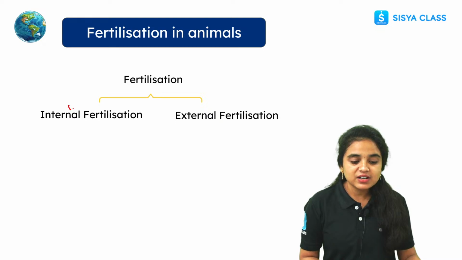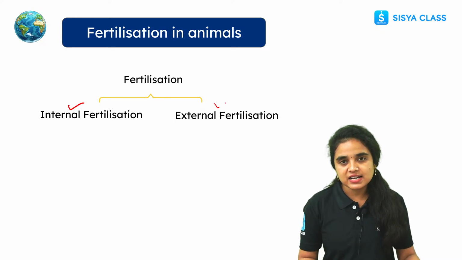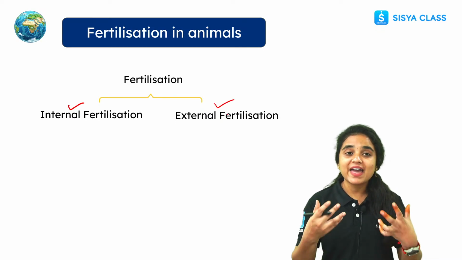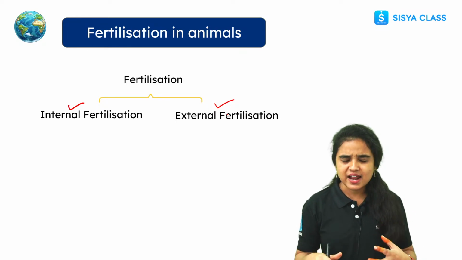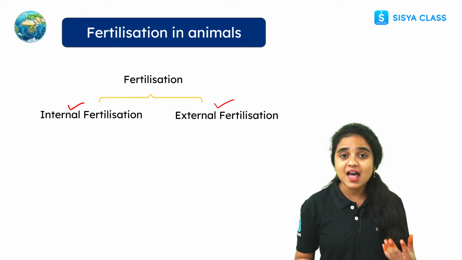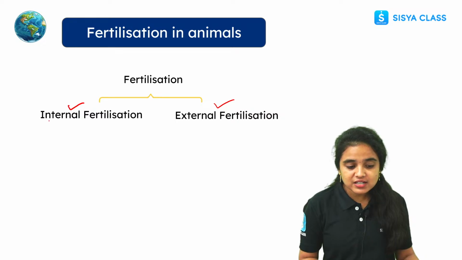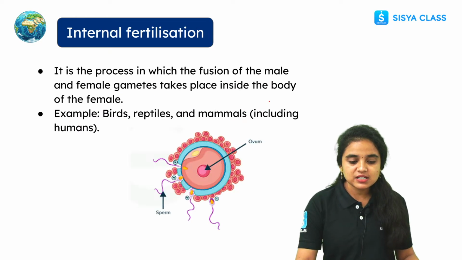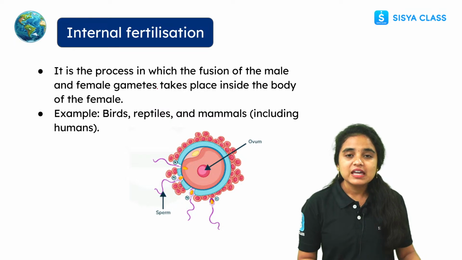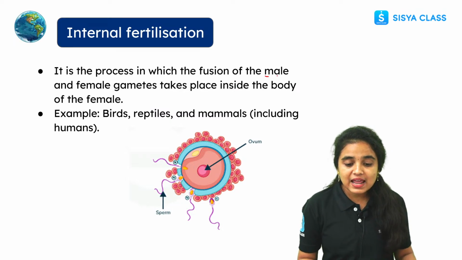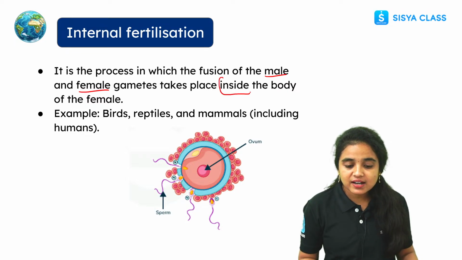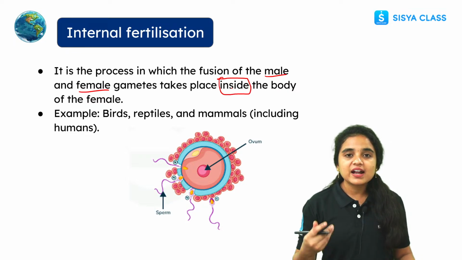One is internal fertilization and another one is external fertilization. What do you mean by internal and what do you mean by external? Internal means inside. External means outside. So here we can see the internal and external fertilization that happens in different types of organisms. It is the process in which the fusion of both male and female gametes takes place inside the body. Okay, inside the human body.